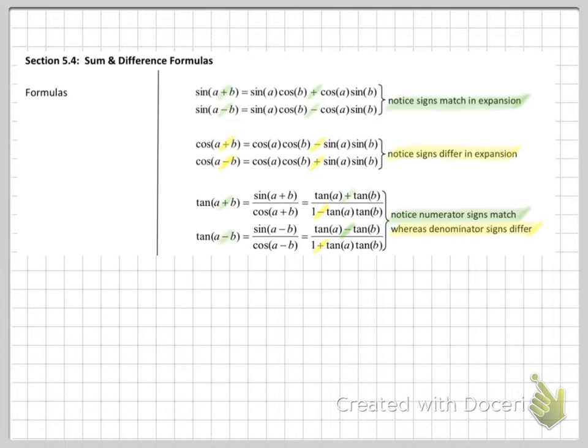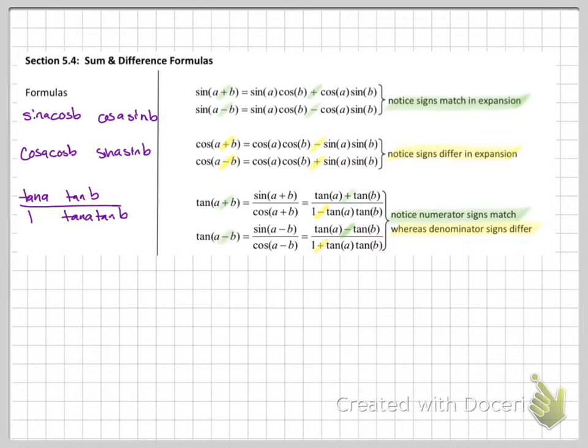So there is a little song to help you memorize these. I'm going to write it down with no symbols. The answer to sine ends up being sine A cosine B, gap, cosine A sine B. The cosines end up being cosine A cosine B, gap, sine A sine B. The gap is for the plus or minus sign. And then tangent ends up being tan A gap tan B over 1 gap tan A tan B.